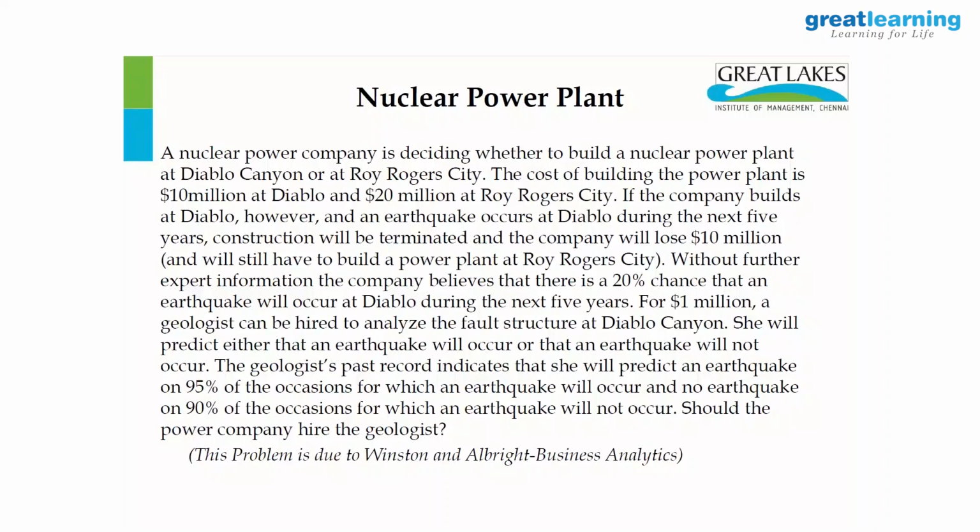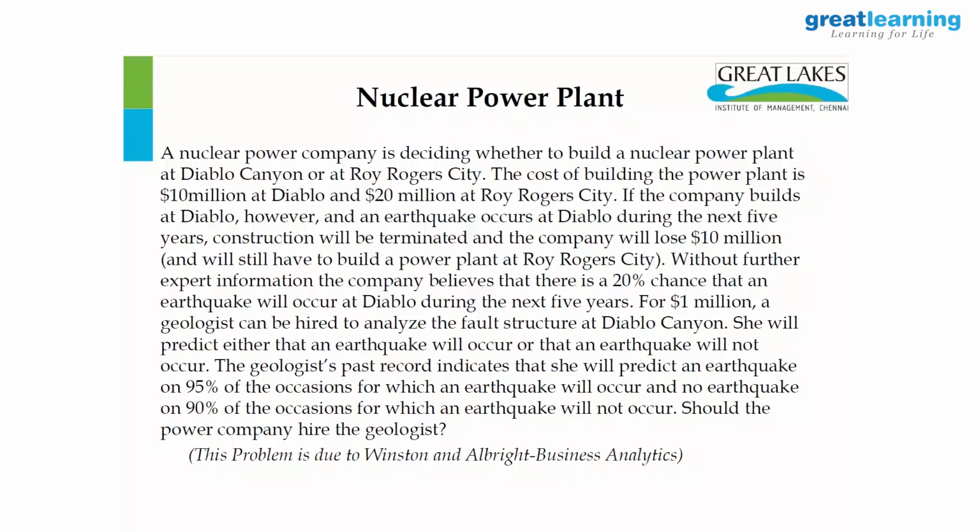Now, if the company builds a plant at Diablo, there is a probability an earthquake will strike in the next 5 years. If the earthquake strikes, you have to terminate the project in Diablo and still build a nuclear plant in Rogers City. In other words, what will be the cost?